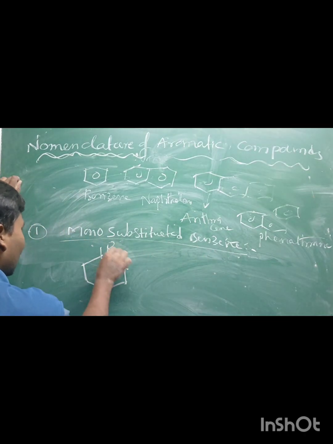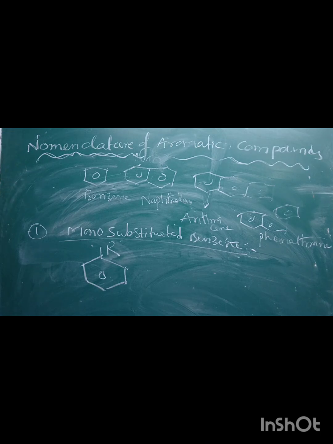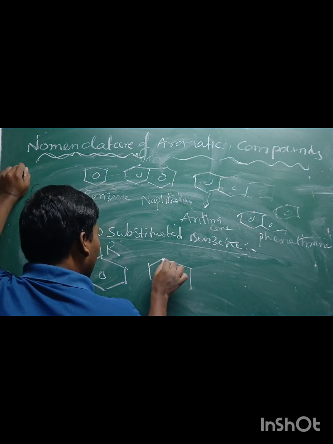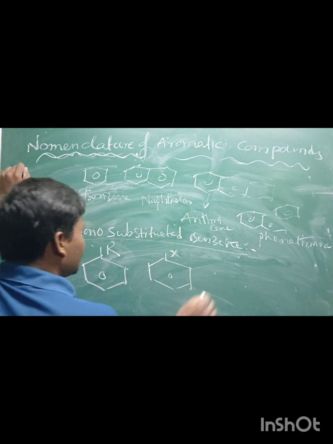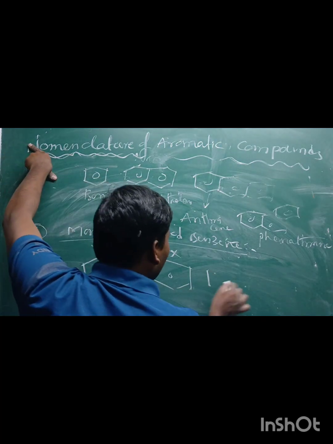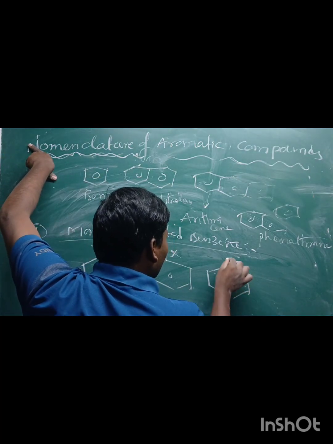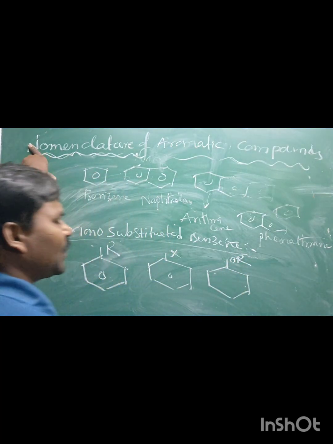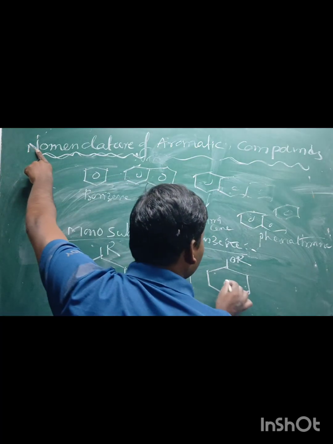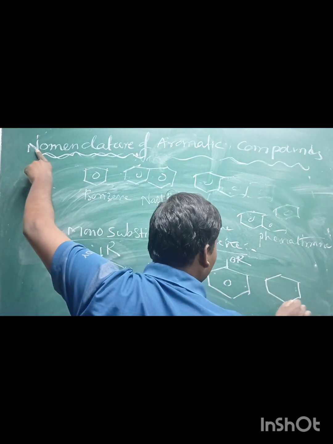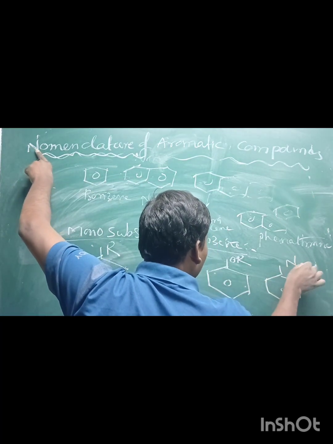If alkyl is connected to the benzene, alkylbenzene. Halo connected to the benzene ring, halobenzene. When a methoxy group is connected to the benzene, it is called methoxybenzene. A nitro group connected to the benzene is called nitrobenzene.